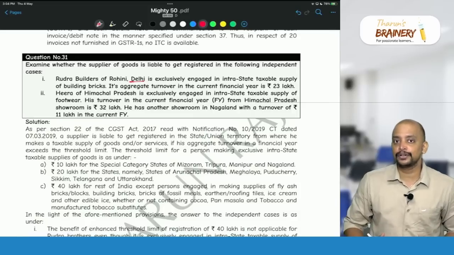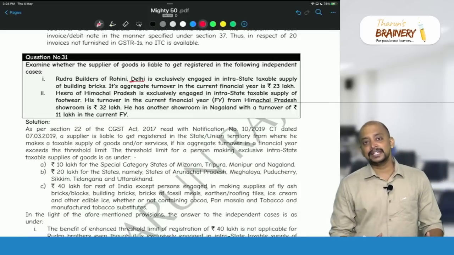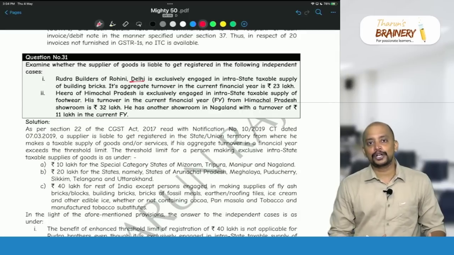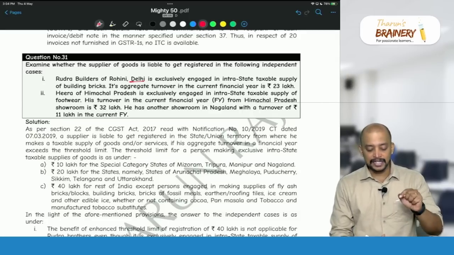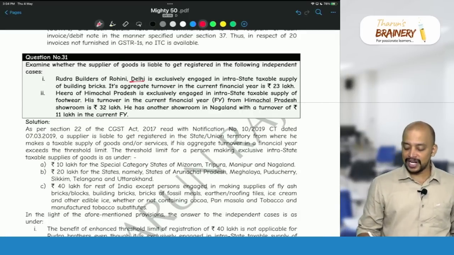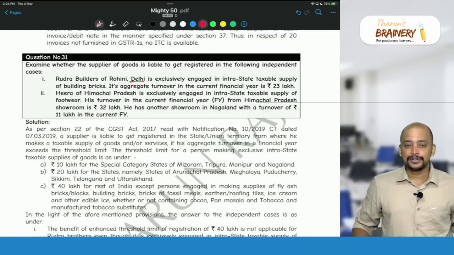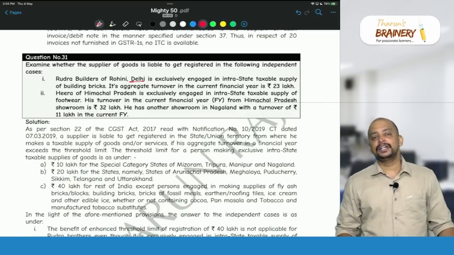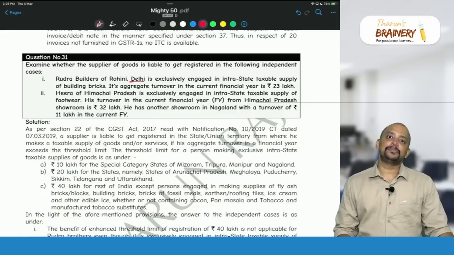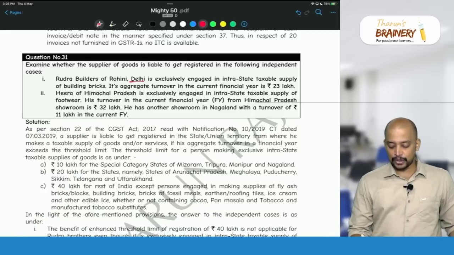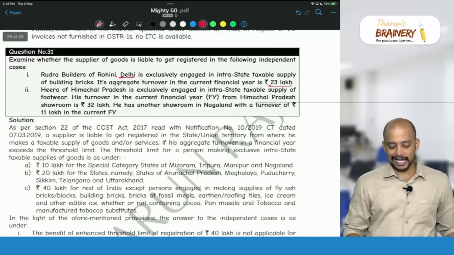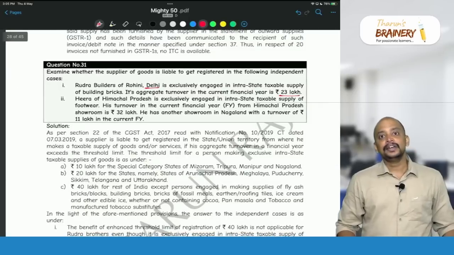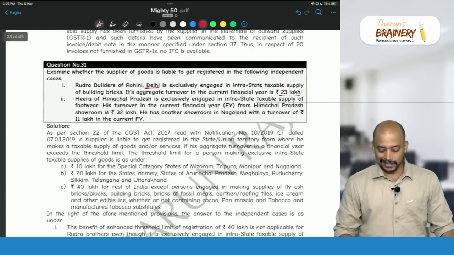What are those notified goods? Ice cream, edible ice, pan masala, tobacco and tobacco products, bricks and roofing tiles. So they are engaged in supply of building bricks. So they will not get 40 lakhs as the limit. So only 20 lakhs will be taken as the applicable threshold limit, and their turnover during the financial year is 23 lakhs. As it exceeds 20 lakhs, they are required to get registered.